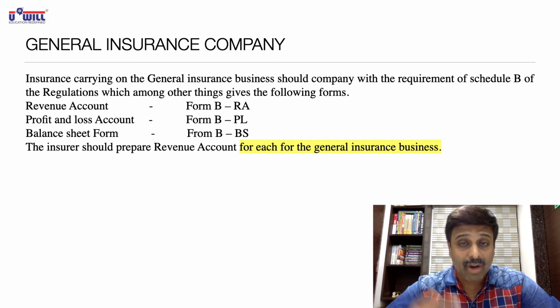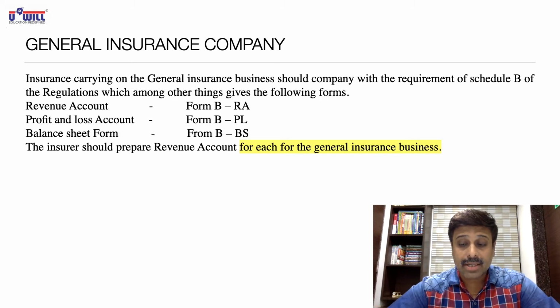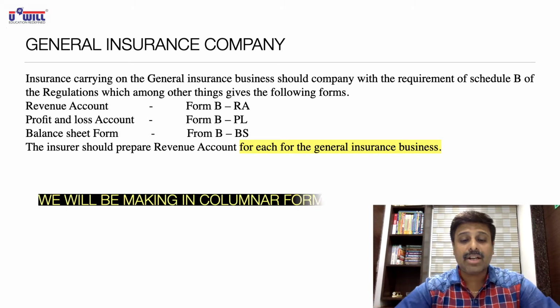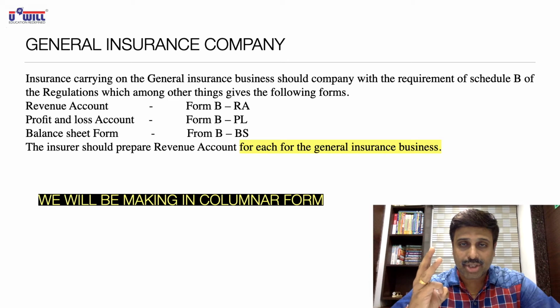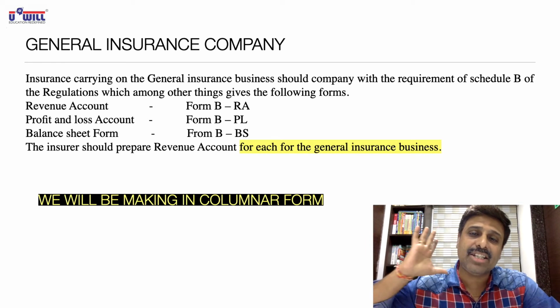However, what will we be doing in our solutions? We will be doing all these in columnar form. You will generally have three categories in your practical questions: fire insurance, marine insurance, and all others covered in the miscellaneous insurance category.